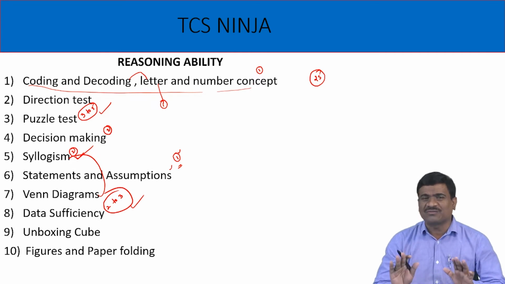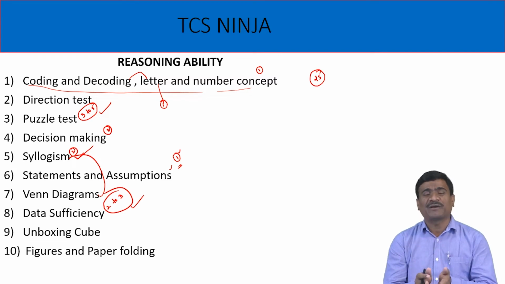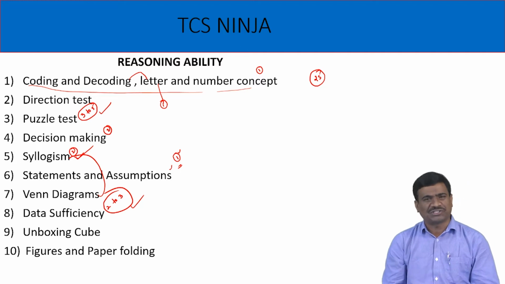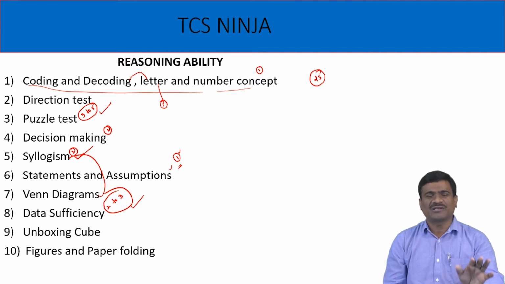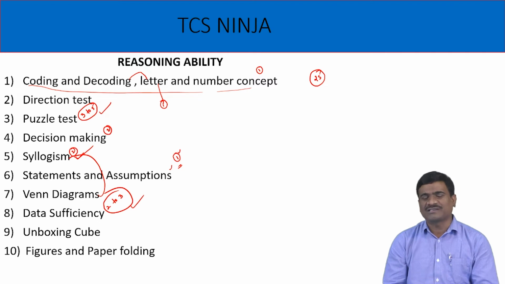These topics are very, very important. First, prepare these topic concepts perfectly, then 70% of the preparation is completed, and the remaining 30% is other topics in reasoning ability. This is about reasoning ability topics and pattern.